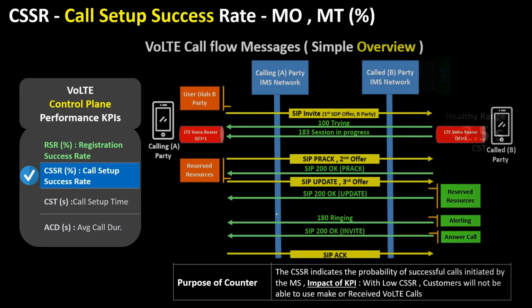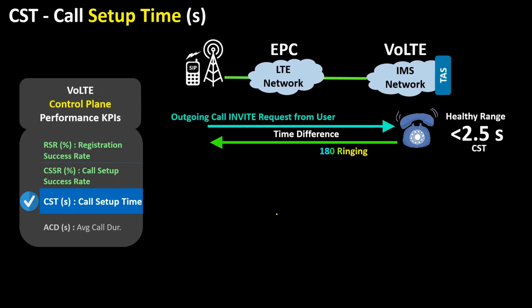The third critical KPI in the IMS VoLTE network is CST, or call setup time. CST is the overall length of time required to establish a call between the users. CST is the time between the start of the call and the moment the phone of the called party starts ringing. In other words, CST or PDD is considered as the time required for a call to pass through the network and reach a B party user. This is calculated as the difference between the ringing time and the invite time.